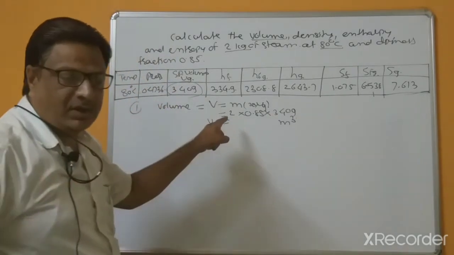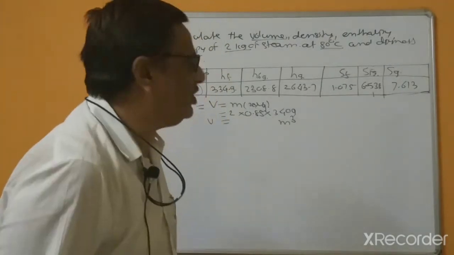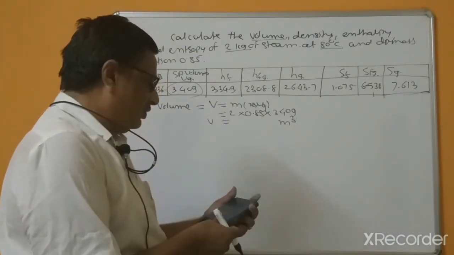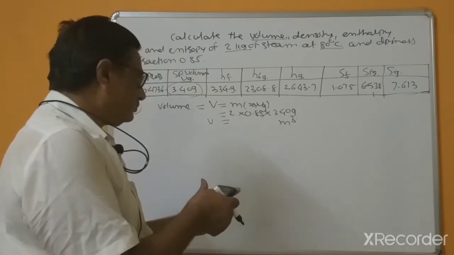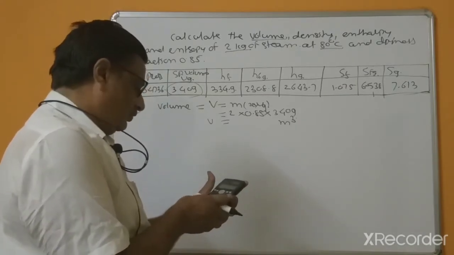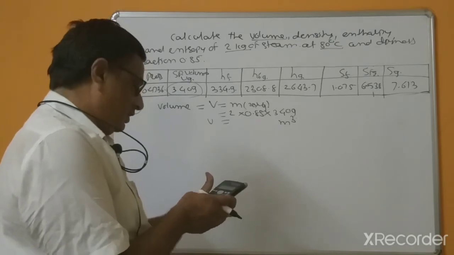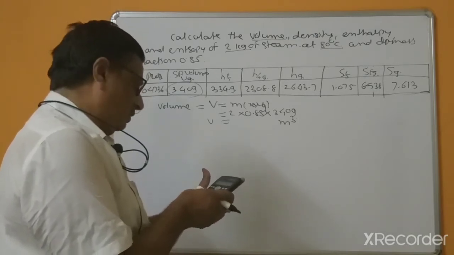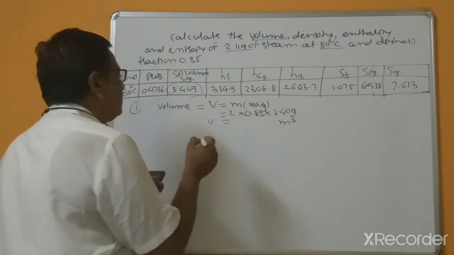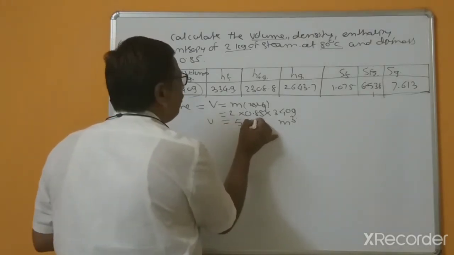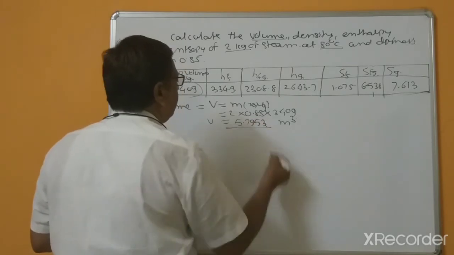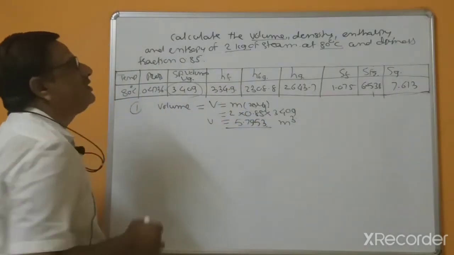Because we multiplied by 2 kg, you will get the unit as only meter cube. 3.409 multiplied by 0.85 multiplied by 2 is 5.7953 meter cube. So this is the first bit.